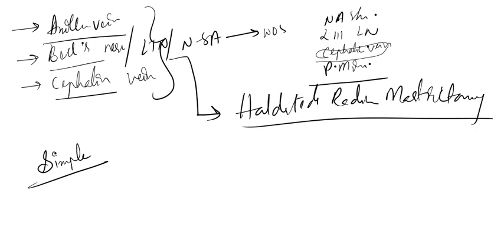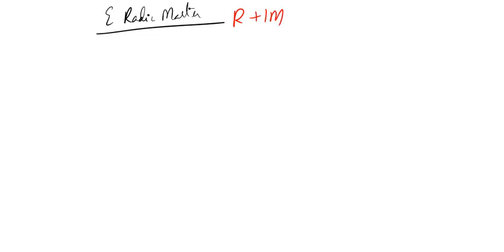Now we will discuss something about extended radical mastectomy. What is meant by extended radical mastectomy? You can remember it with a mnemonic, RIM. What does RIM mean?